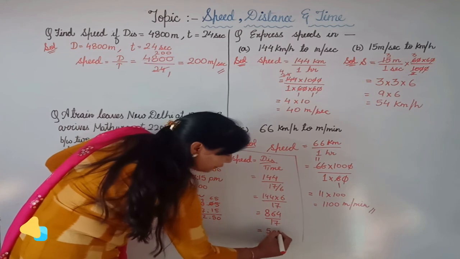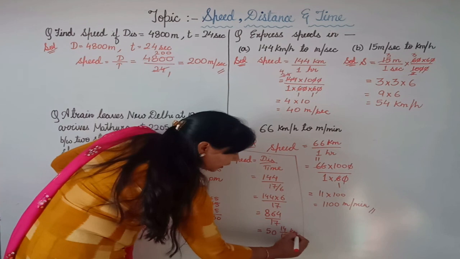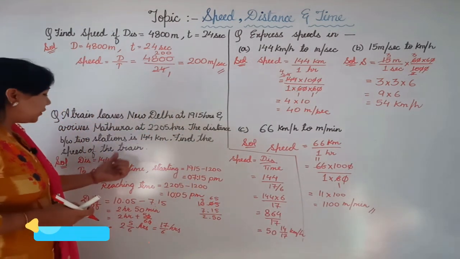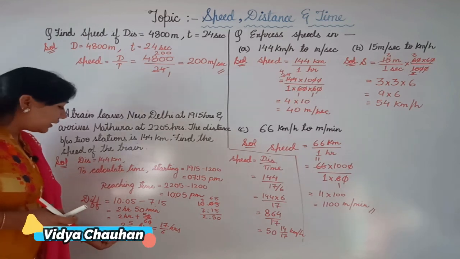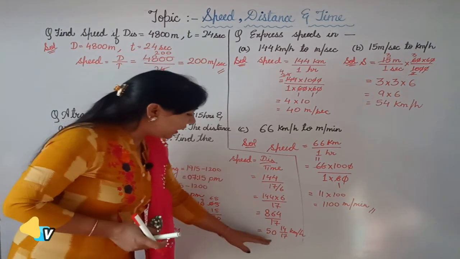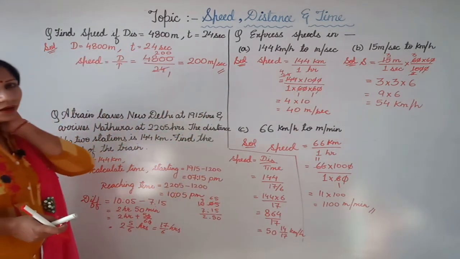and that is 50 and 14 upon 17. The unit for the speed is kilometer per hour, because the distance was in kilometer and the time which we have calculated is in terms of hours. So the speed of the train is 50 and 14 upon 17 kilometer per hour.